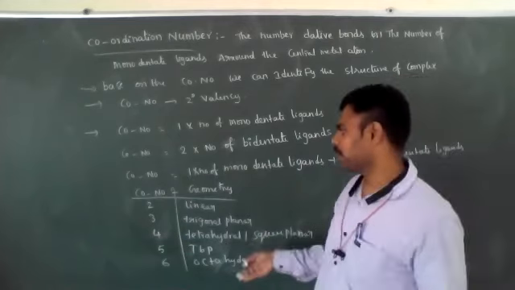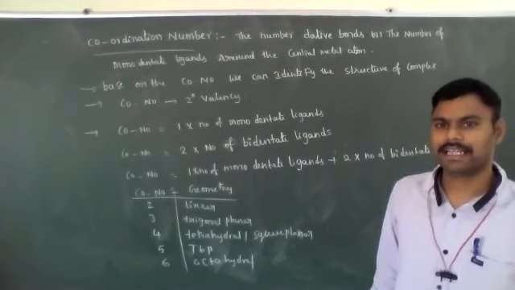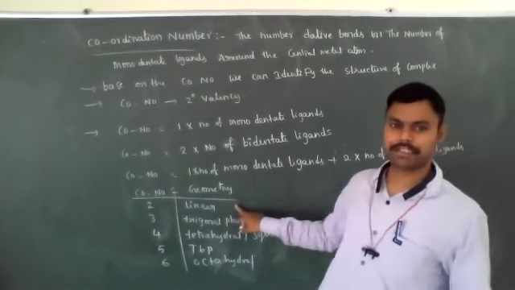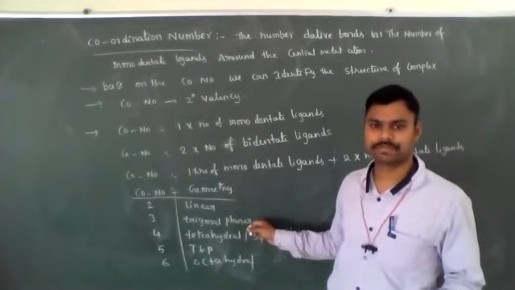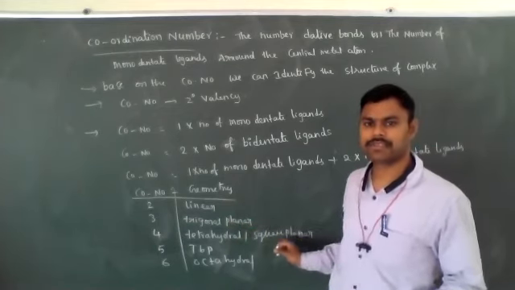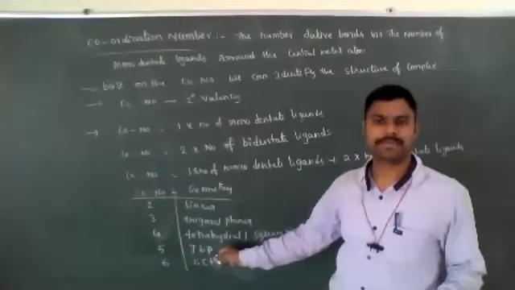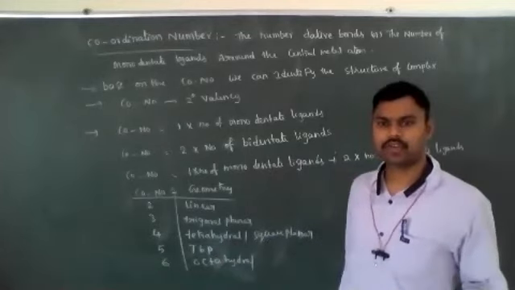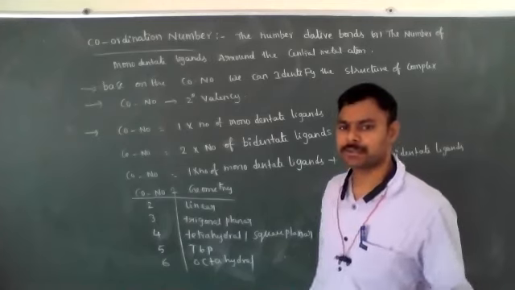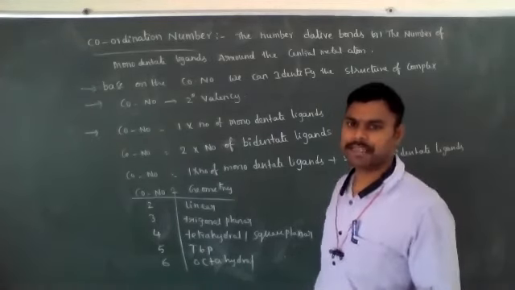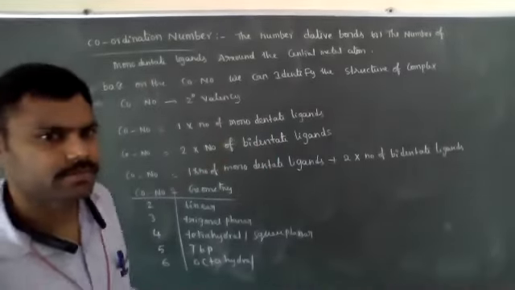According to that value, we can predict its geometry as well as hybridization: linear sp, trigonal planar sp2, tetrahedral sp3, square planar dsp2, trigonal bipyramidal sp3d, octahedral with 2 types of hybridization, sp3d2 and d2sp3. So like that hybridization also we can say based on its coordination number.